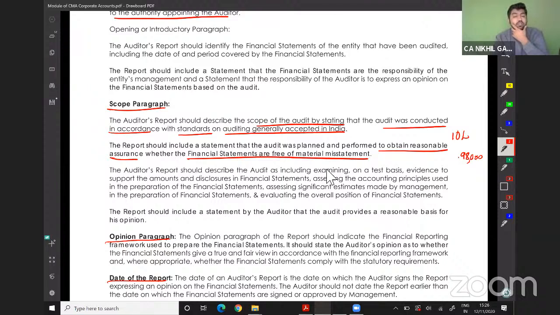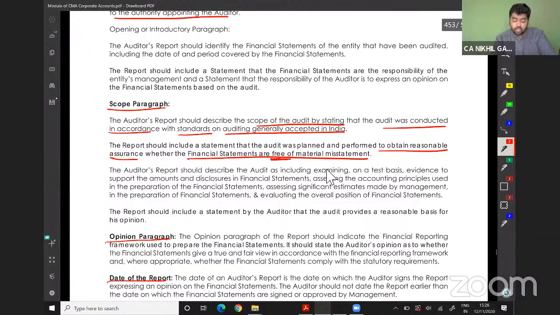So much variance. So this is material. Material means significant misstatement, error. Obtain reasonable assurance that the financial statements are free, which means there is no material misstatement.